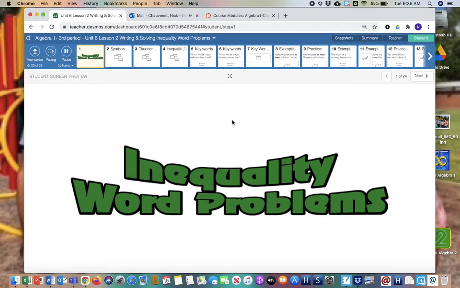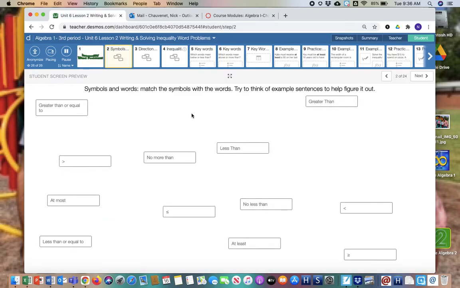Unit 6, Lesson 2, Writing and Solving Inequalities, word problems work. So first off, we do need to know what these symbols and these words mean. So we have a matching activity here to start.